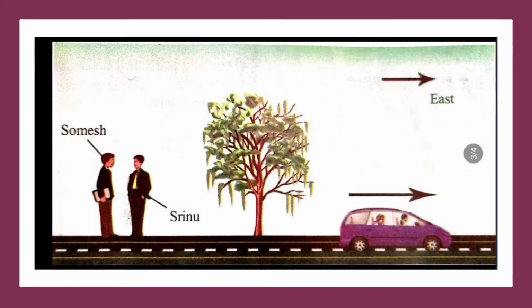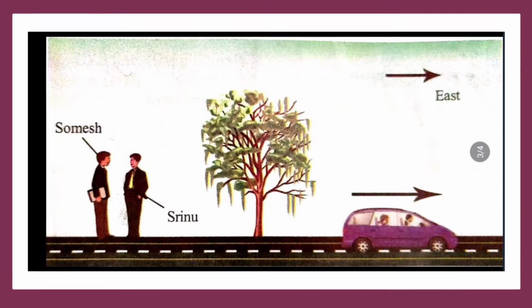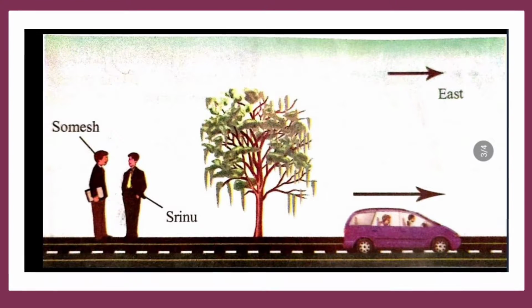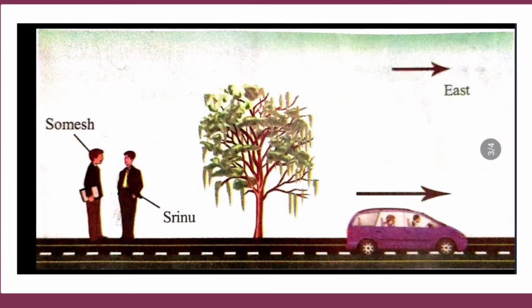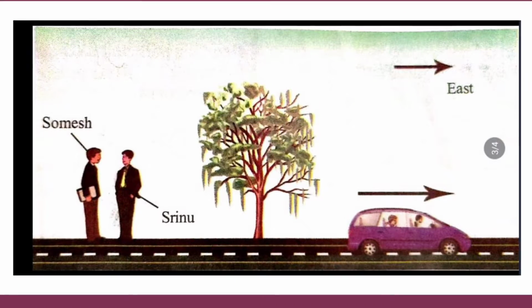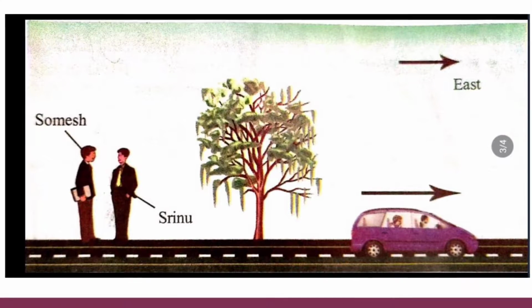Children, what's the discussion between Srinu and Somesh? Srinu, what is the state of motion of the tree? Somesh, it is at rest. Srinu, what is the state of motion of the car? Somesh, it is moving due east.